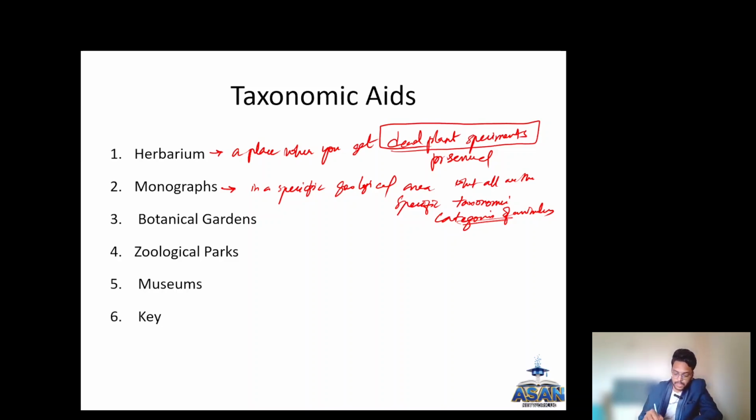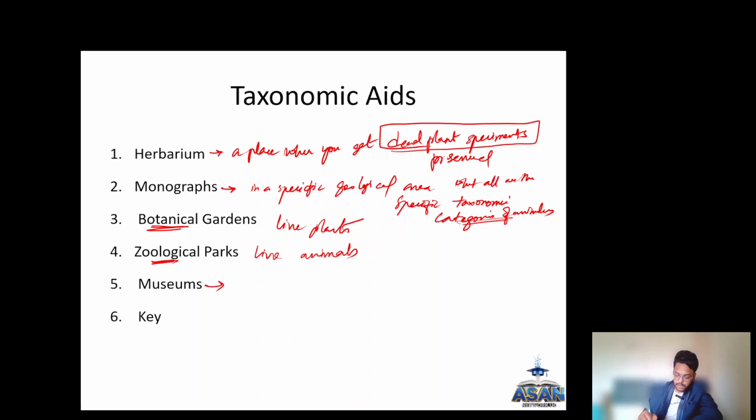In botanical gardens, there are live plants. There are live plants that are present in the botanical gardens that have been placed for display and also for study by the scientists. Display for the public and study for the scientists. The zoological parks have live animals, where the organisms are kept in captivity and studied by the scientists and displayed for the public.